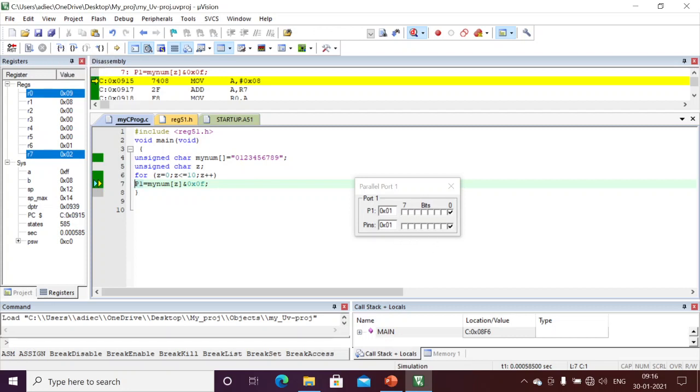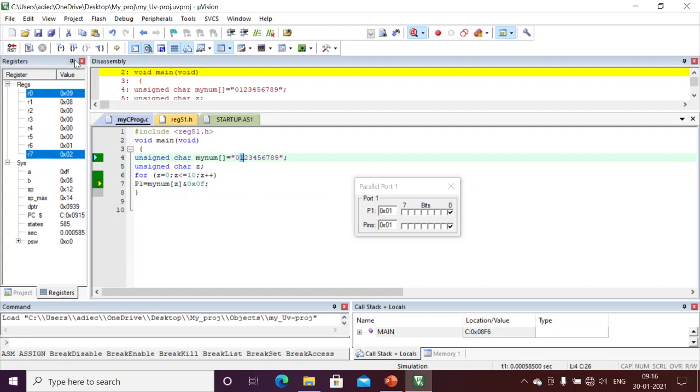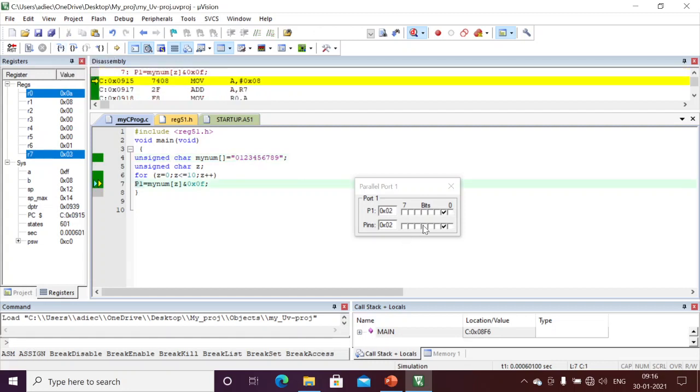Okay, just 0 1 I wrote. Next 0 2 means 0 0 1 0. 0 0 1 0 means 0 2. Next 0 3, 0 4. 4 means 0 1 0 0. 5 means 0 1 0 1. If you just click on the next one, 5, 0 1 0 1. 6 means 0 1 1 0.